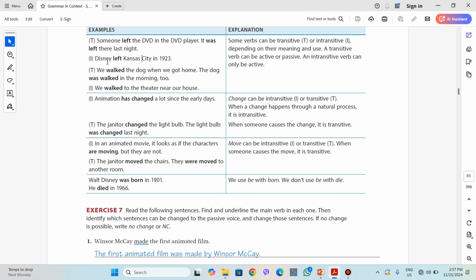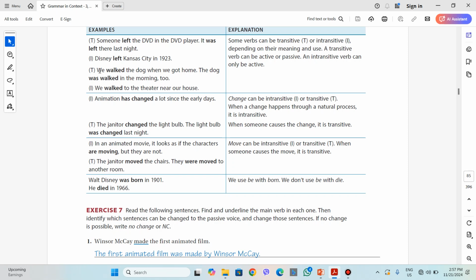But when leave is used as an intransitive verb, it means going from one place to another place, moving from one place to another place. Let's say, Disney left Kansas City in 1923. So this doesn't mean to make something remain in a place, but means to move, to go from a place to another place. That's why it is an intransitive verb.